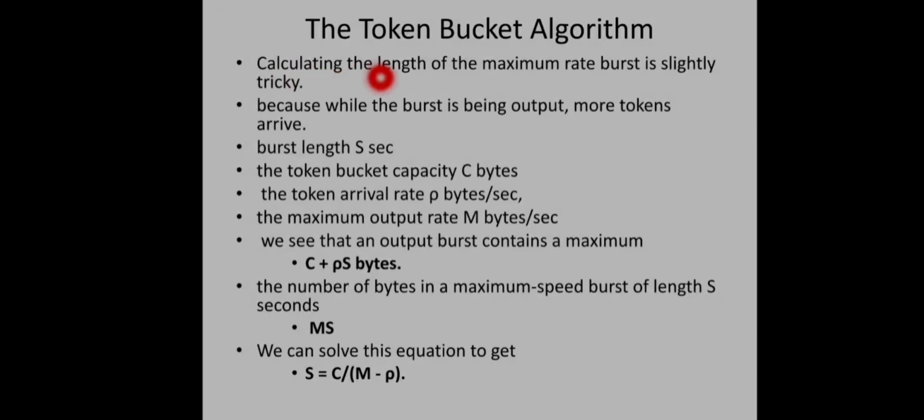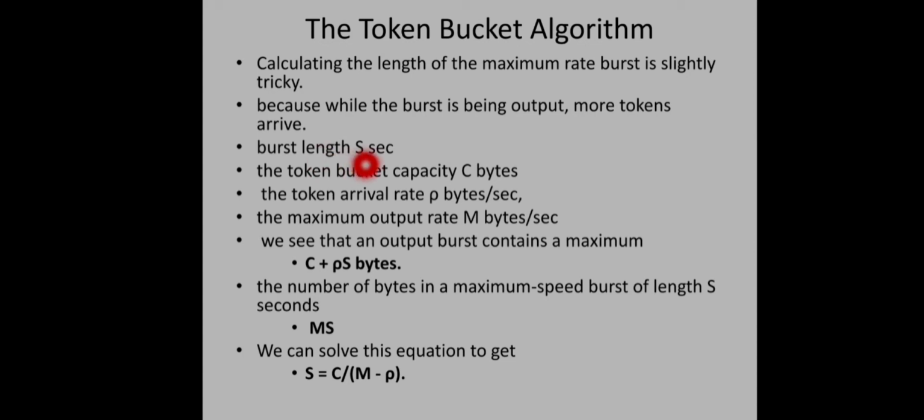So let us see how long this bursty traffic will be allowed. Calculating the length of the maximum rate burst is slightly tricky. If we think logically, we will think that if the token bucket contains this many tokens, that much will be the outflow. But that is not the case. As and when the transfer is happening, new tokens are being produced in the bucket, so that much traffic will also be added. So we have to find the duration of the bursty traffic using an equation.